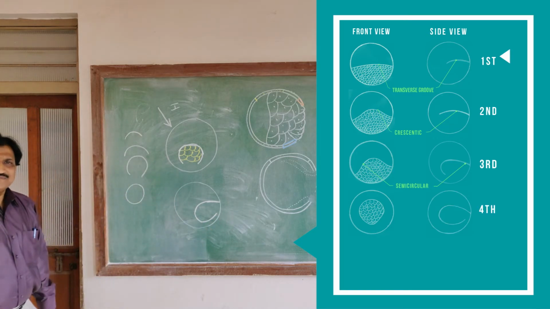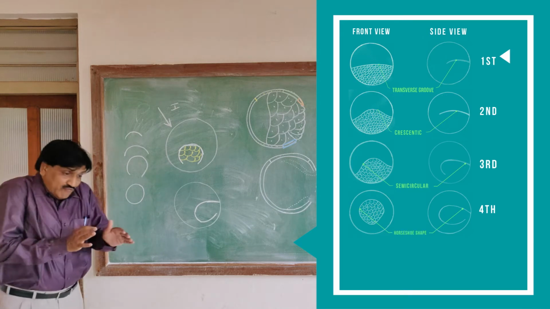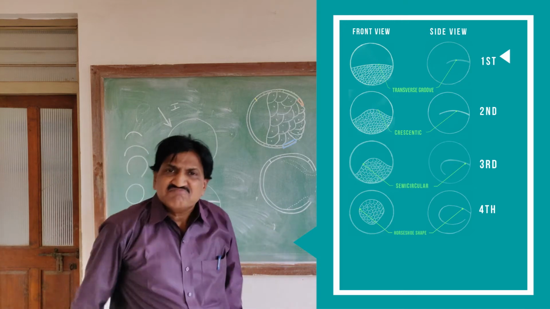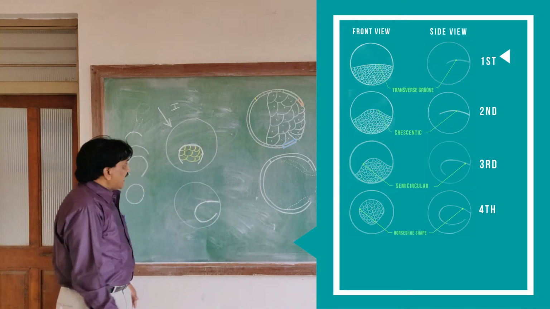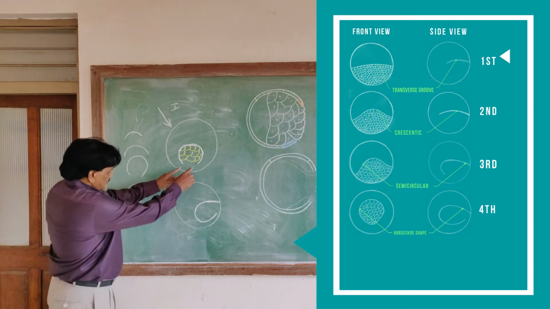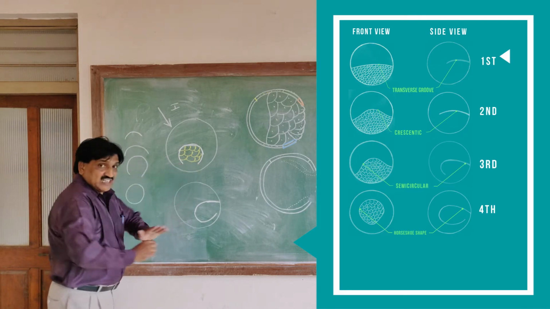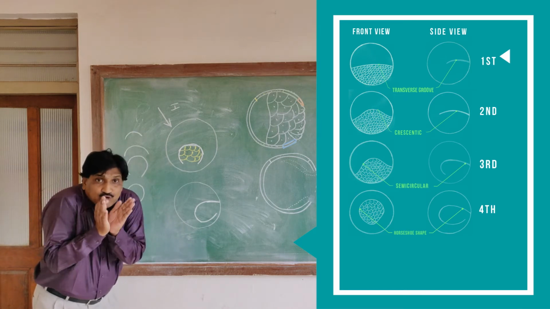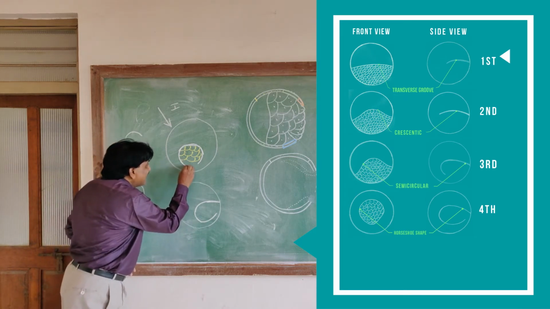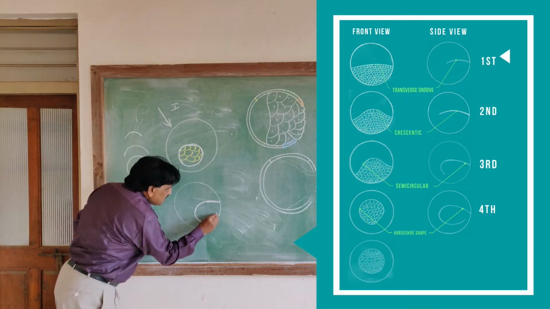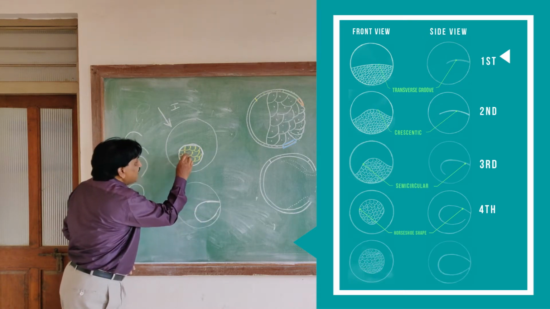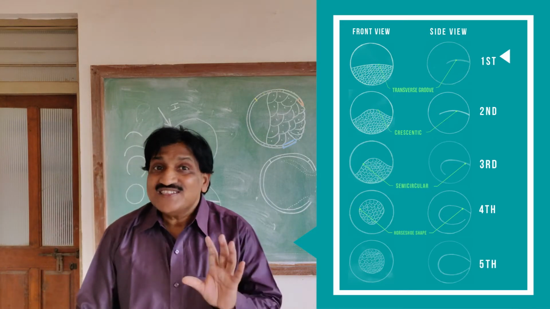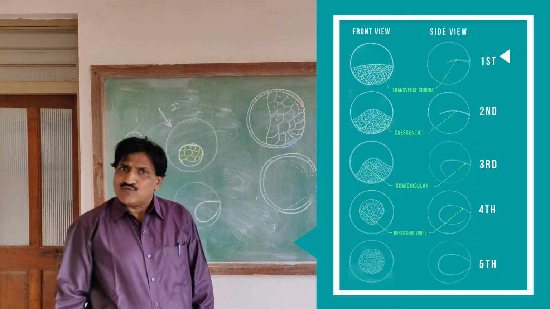That's the fourth diagram. The fifth diagram: with further growth, both ends gradually grow towards each other, and finally fuse together to form a ring-like structure. This ring-like structure is called the blastopore.